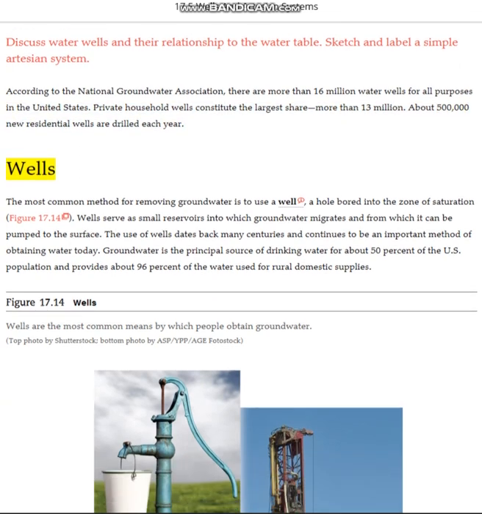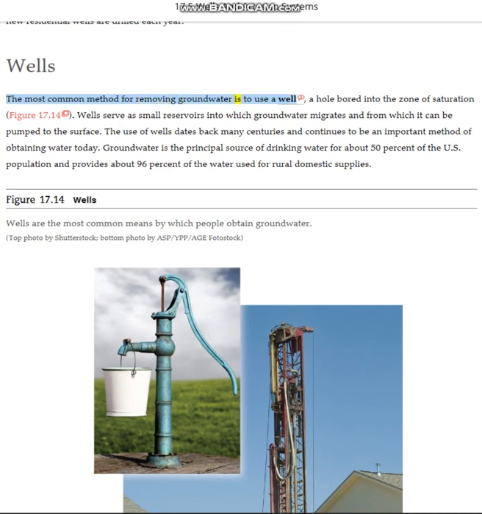Wells. The most common method for removing groundwater is to use a well, a hole bored into the zone of saturation, figure 17.14. Wells serve as small reservoirs into which groundwater migrates and from which it can be pumped to the surface. The use of wells dates back many centuries and continues to be an important method of obtaining water today. Groundwater is the principal source of drinking water for about 50% of the U.S. population and provides about 96% of the water used for rural domestic supplies.